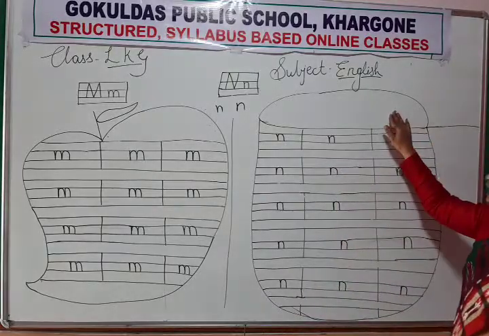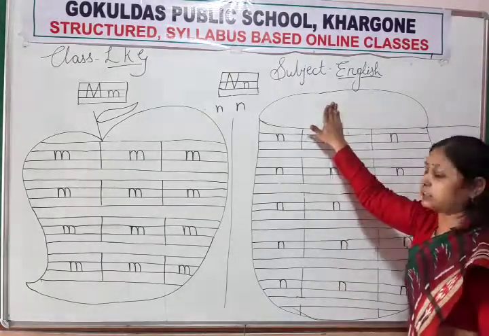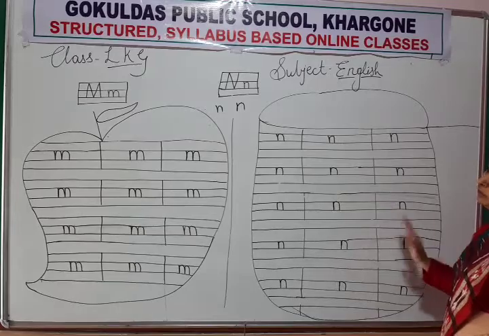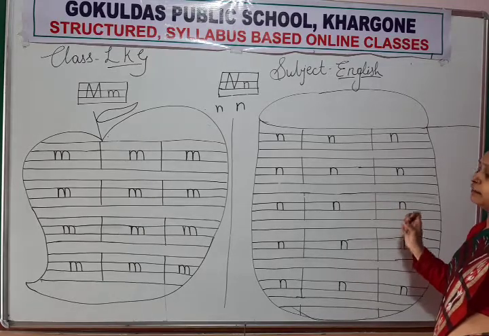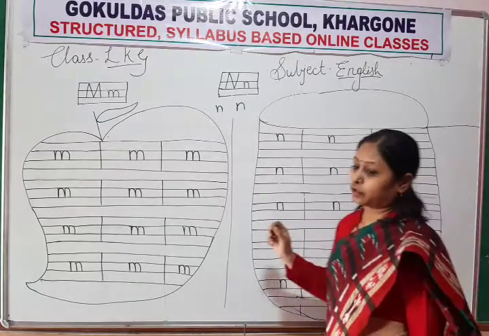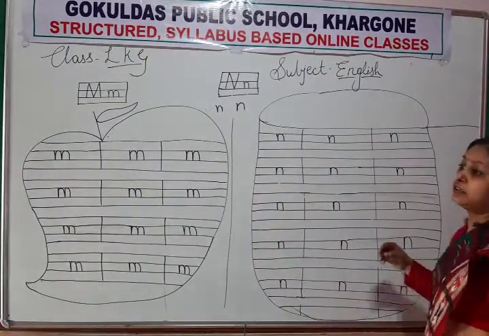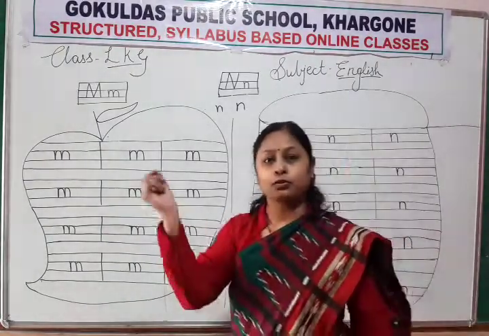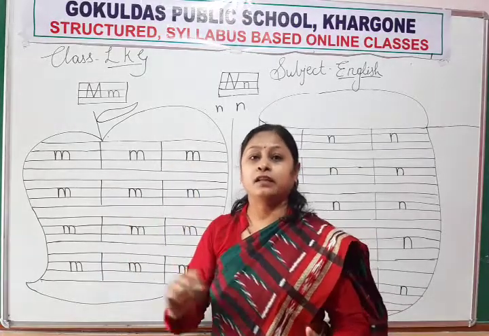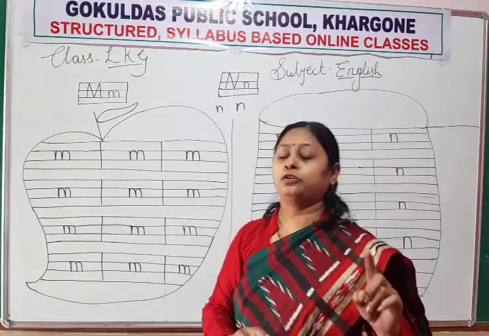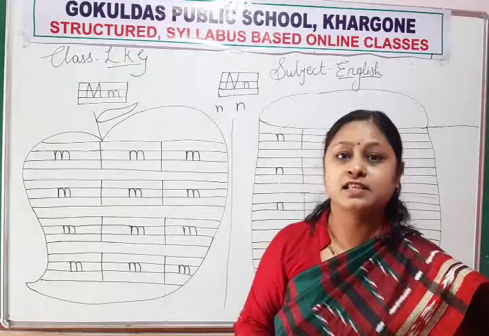And this is a net. You have to make a net and write in the net. Which color are the boundaries of the net? Black. So you do the outline with black crayons. Only use crayons. Don't use sketch pens.